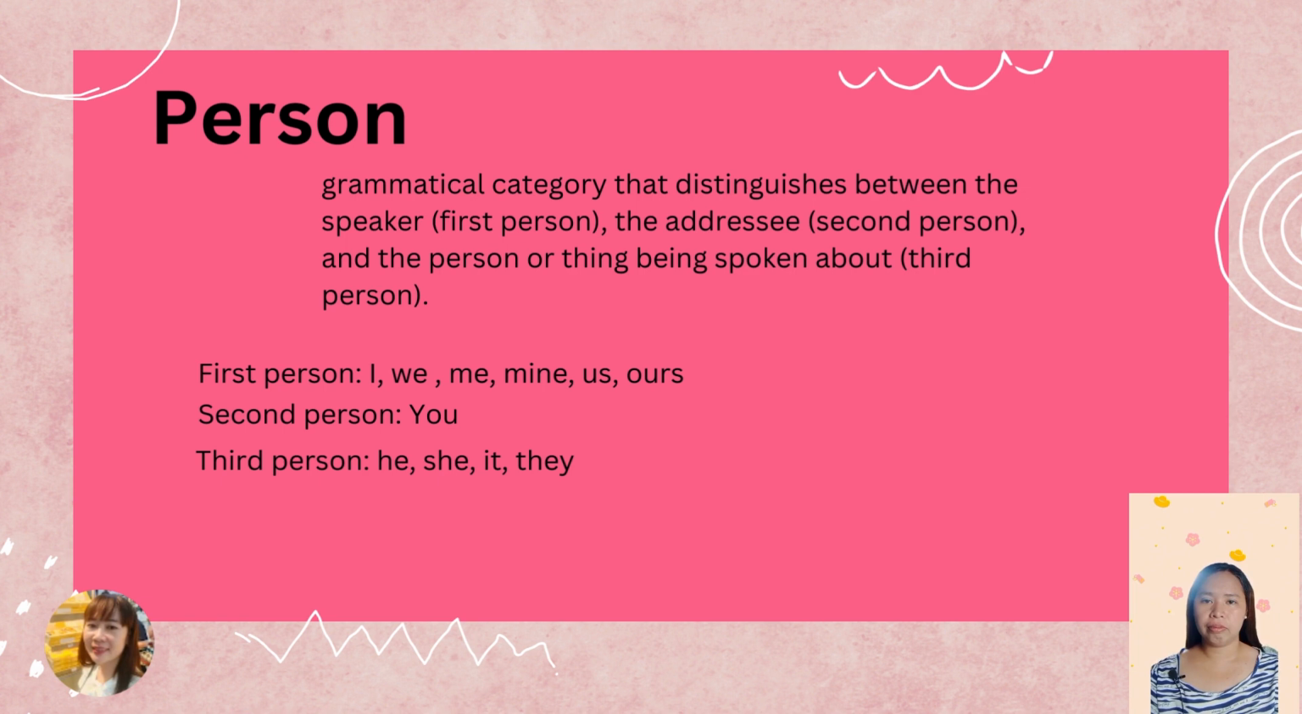First person are I, we, me, mine, us, and ours. For example, I am. We are family. Second person, you. You are beautiful. You use they are as a third person: he, she, it, they. She is beautiful. Is is used when you're talking about a singular subject.